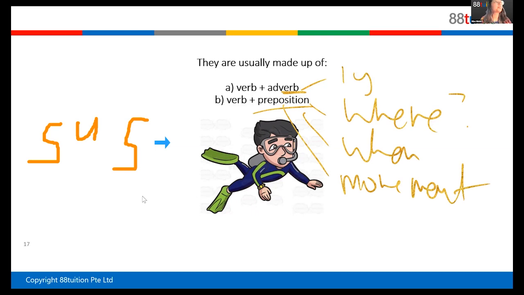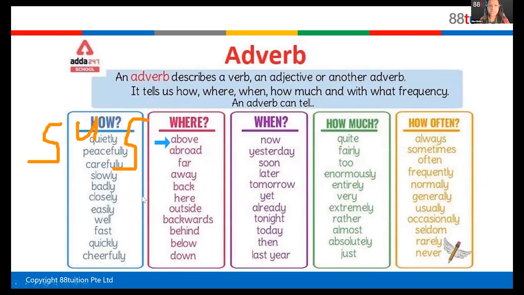So here, this list is in your slides. You can download the class notes after class. So there are different kinds of adverbs. These are all adverbs. You can see most of them end with ly, not all of them. Like very doesn't end with ly. Tonight, today, these also don't end with ly. So they describe a verb, adjective, and another adverb.